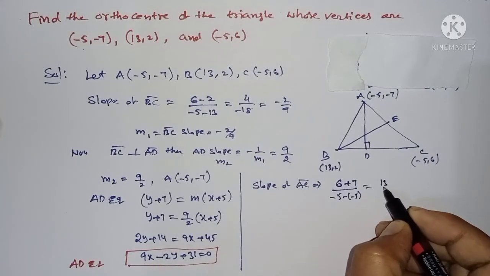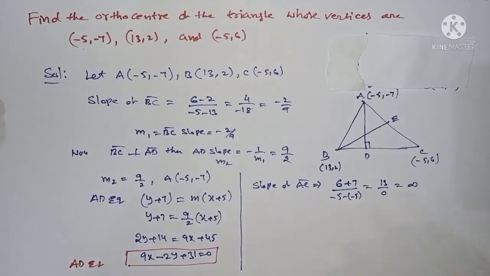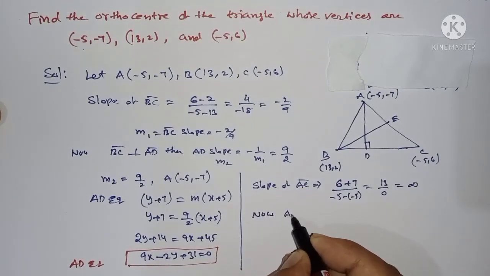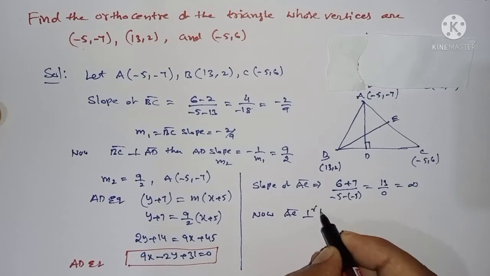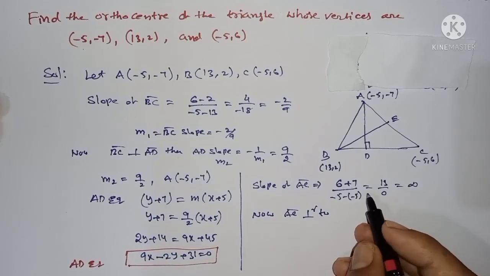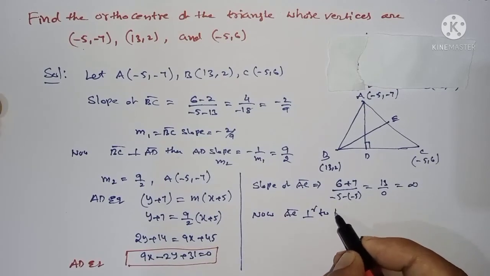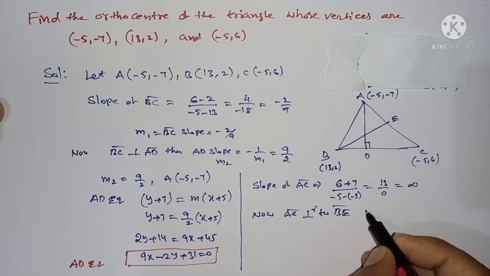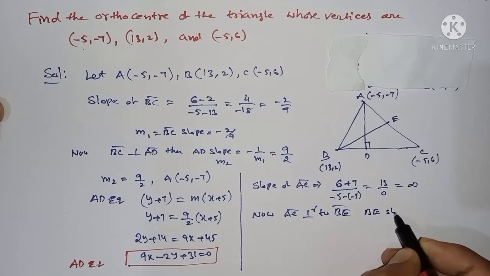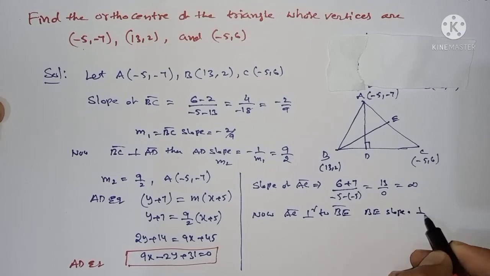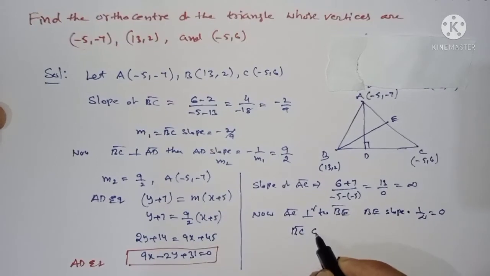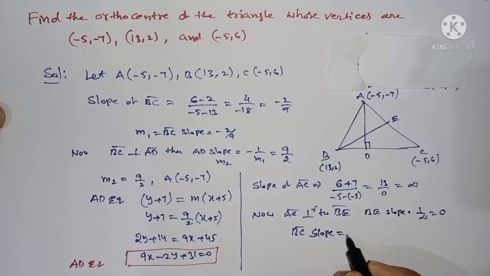Therefore 13 by 0 is nothing but infinity. Now AC is perpendicular to BE. Therefore the BE slope is 1 by infinity, which is nothing but 0. You get the BE slope as 0.